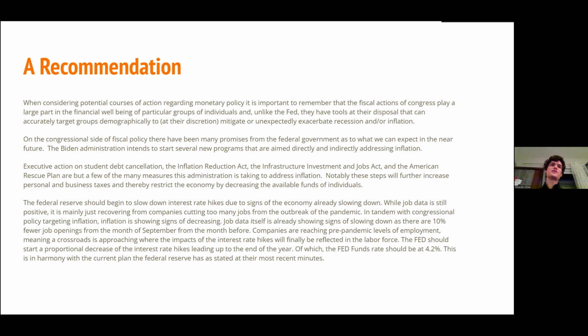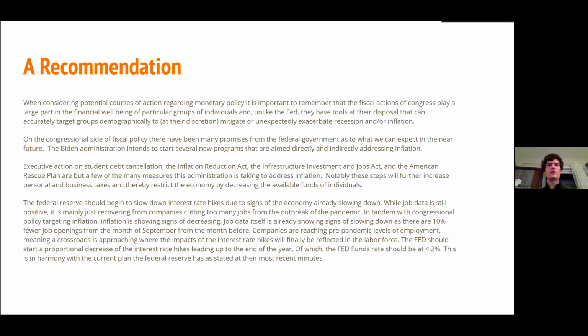The Biden administration intends to start several new programs that are aimed at directly and indirectly addressing inflation. Executive action on student debt cancellation, the Inflation Reduction Act, the Infrastructure Investment and Jobs Act, and the American Rescue Plan are but a few of the many measures that this administration is taking to address inflation. Notably, these steps will further increase personal and business taxes and thereby restrict the economy by decreasing the available funds of individuals.